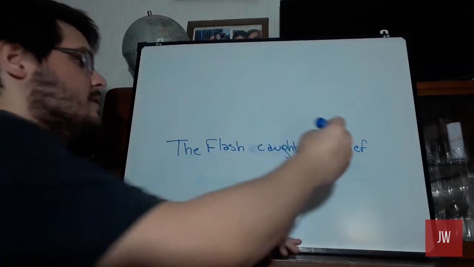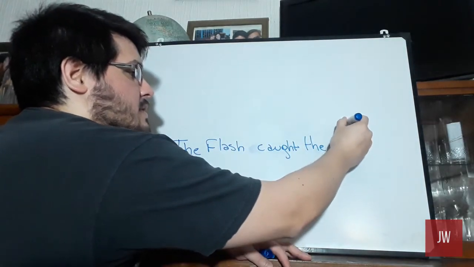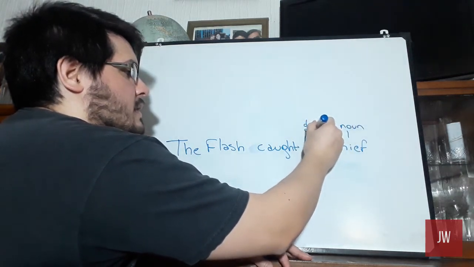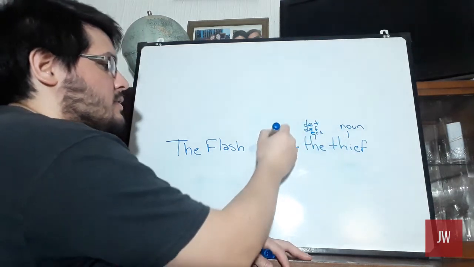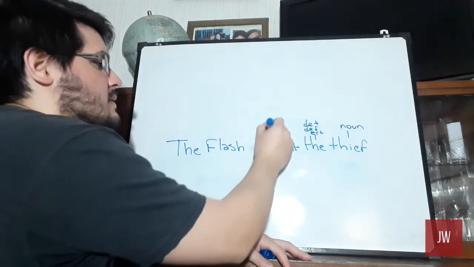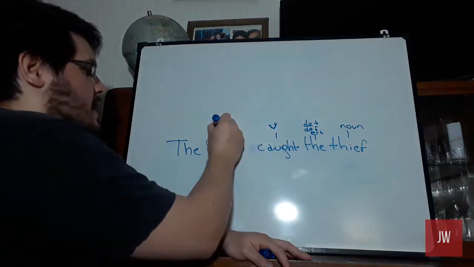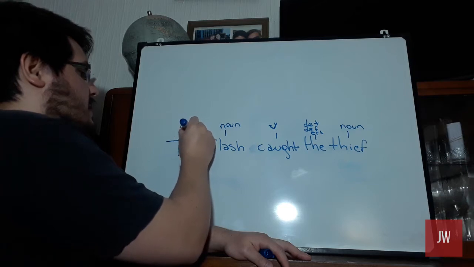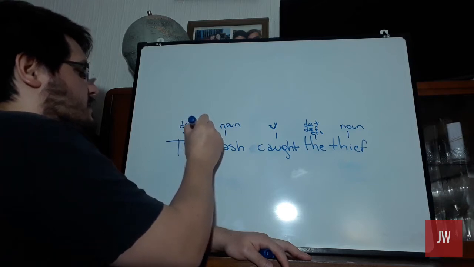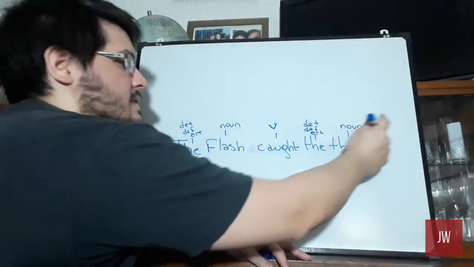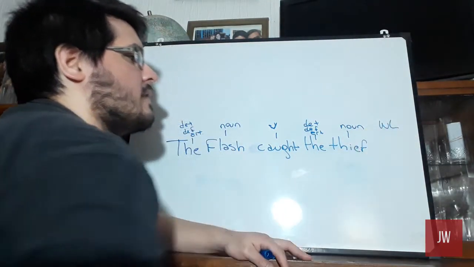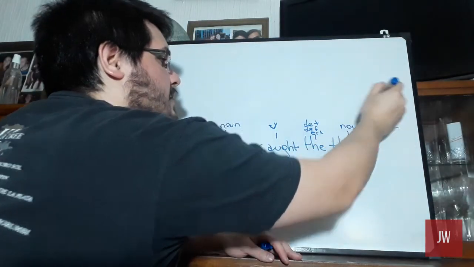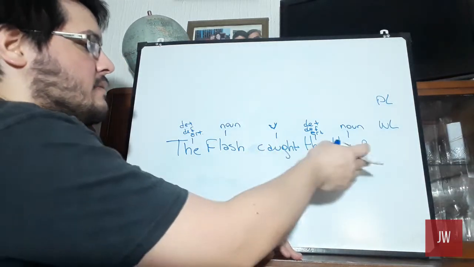So, first we start with the thief, which is a noun. The determiner, definite article, caught, that is the verb, flash, another noun, and the determiner, definite article again. This is the word level, okay? Then we continue with the phrase level. Now we join the words into phrases.